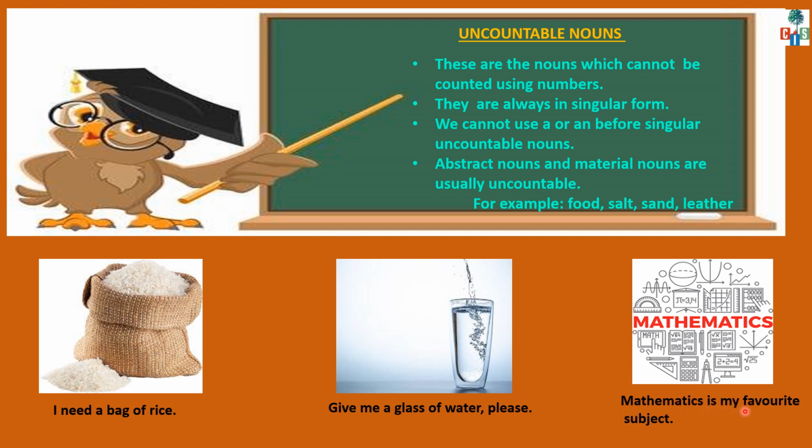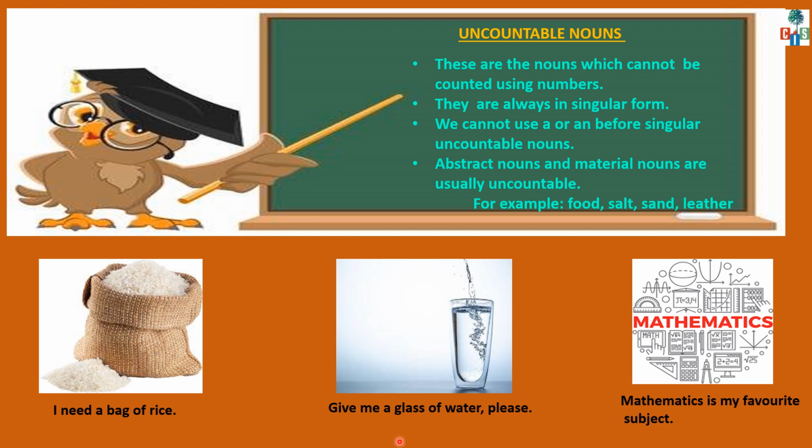Mathematics is my favorite subject. Children, here the noun is mathematics. We can't count any subject. So it is an uncountable noun. So if there is any food item name, any liquid, or any name of a subject or any name of a sport, we can't count them.